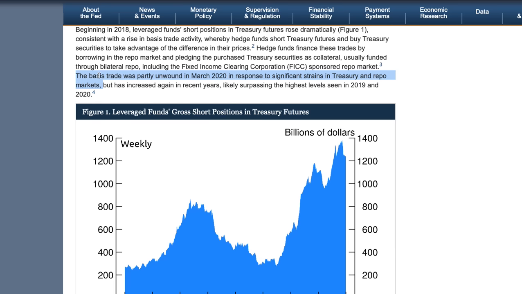They note in the white paper that the basis trade was partially unwound in March of 2020 in response to significant strains in Treasury and repo markets.